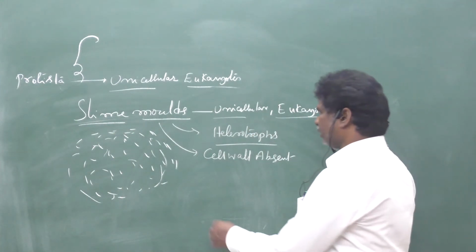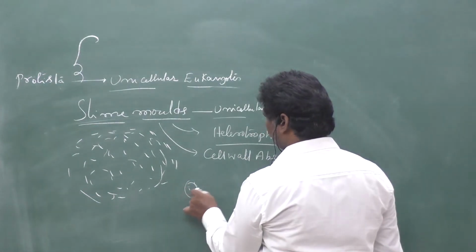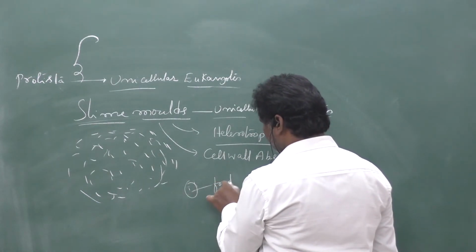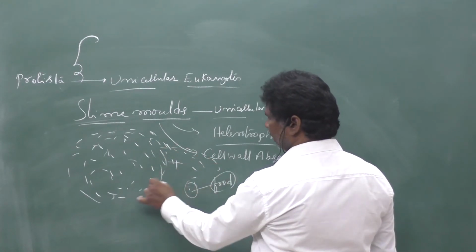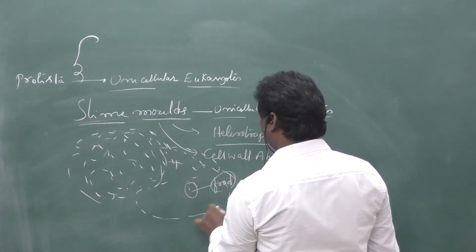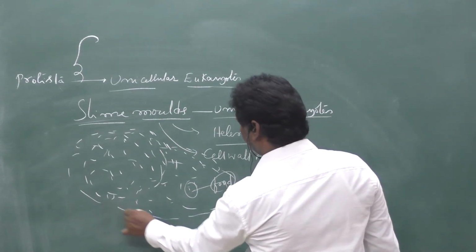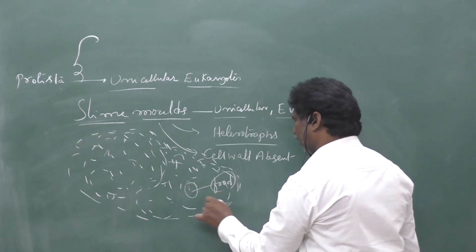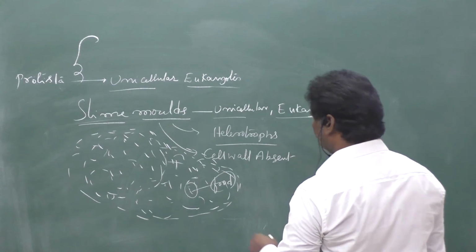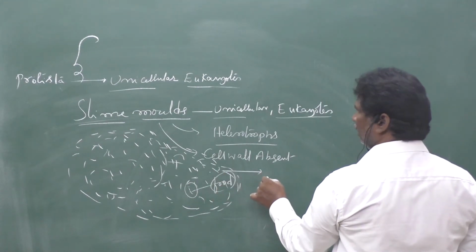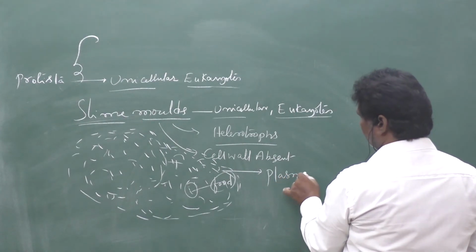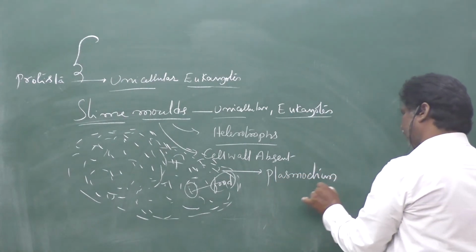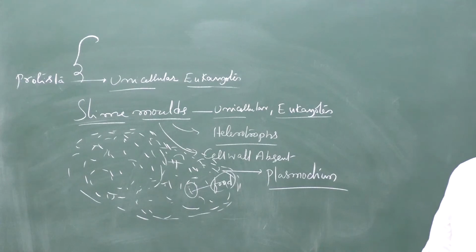But when food is available in a particular area, imagine this is the food particle. The slime molds can grow in many directions, engulfing the entire food material. That aggregation of the slime molds is called plasmodium.